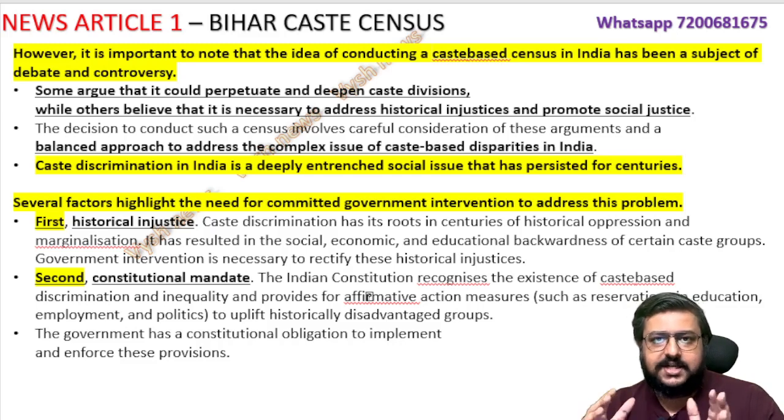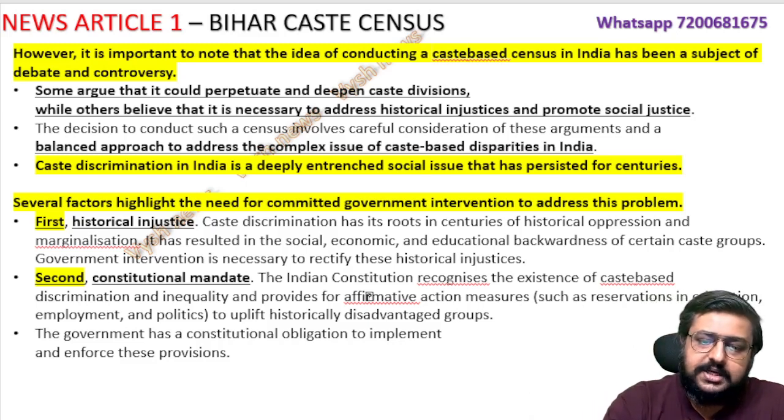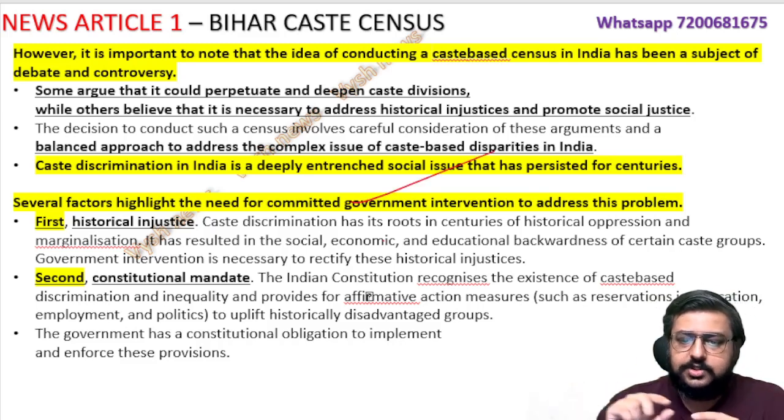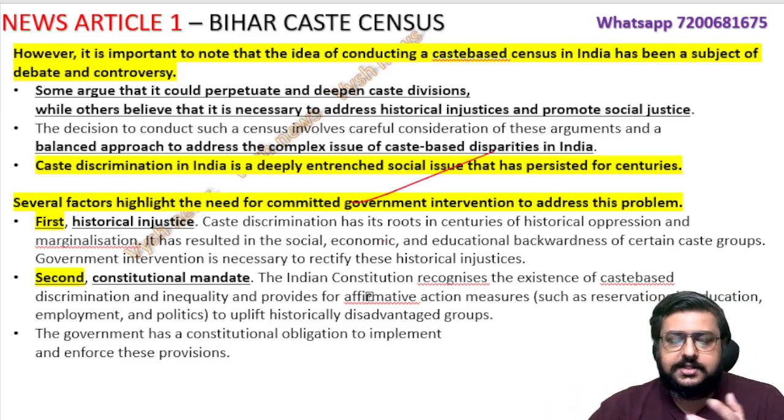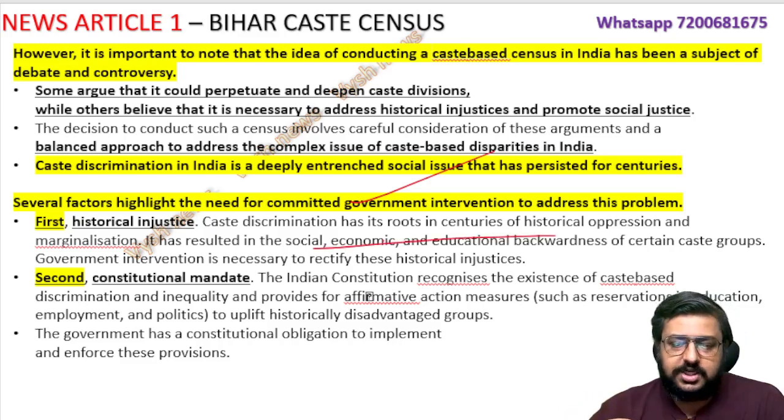So there are several factors, 10 points. Several factors highlight the need for committed government intervention to address the problem. This I put in that mains practice question also. This was one of the lines. So what are the reasons? First, historical injustice. Caste discrimination has been happening for years, there is oppression on the basis of social, economic and educational backgrounds, and government intervention is so necessary. So historical injustice is the main reason.